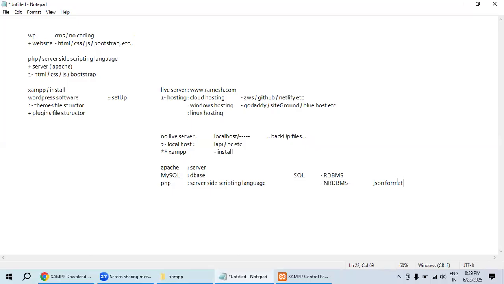JSON stands for JavaScript Object Notation. The format of the data inside the non-relational database management system is JSON. RDBMS means relational database management system.